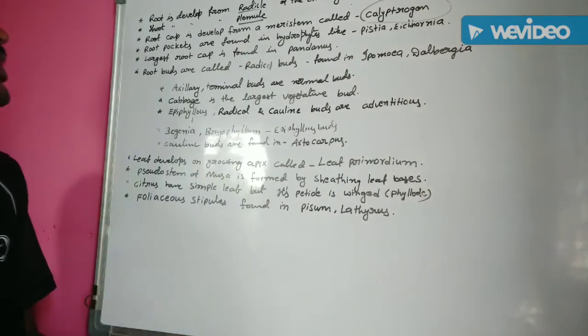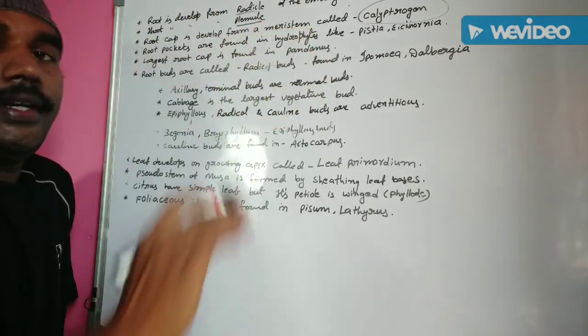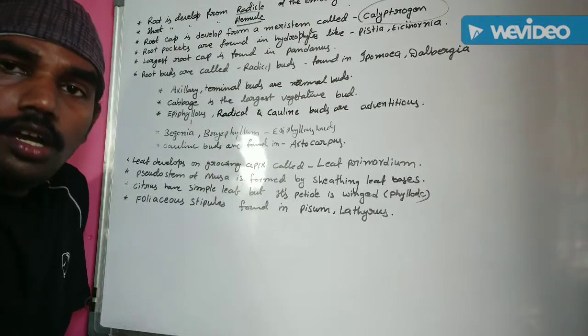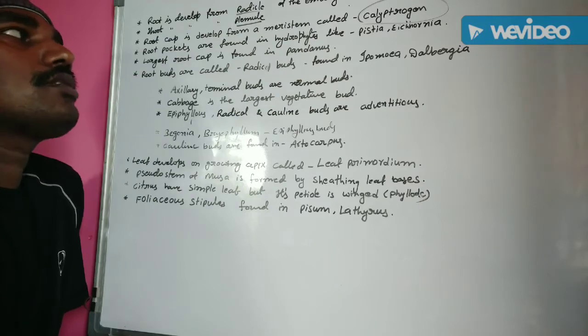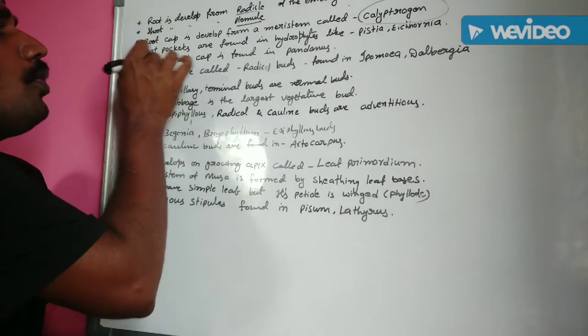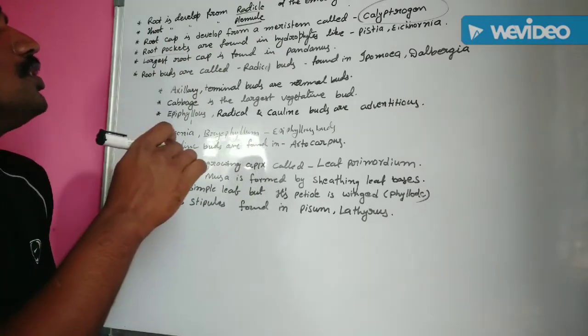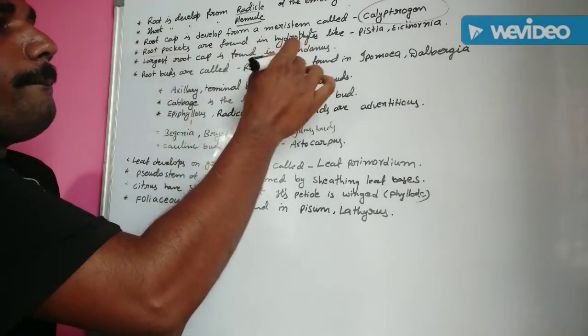Okay, the next one, root pockets are found in hydrophytes, especially like Pistia and Eichhornia species. Root pockets are found, but the largest root cap is found in Pandanus,